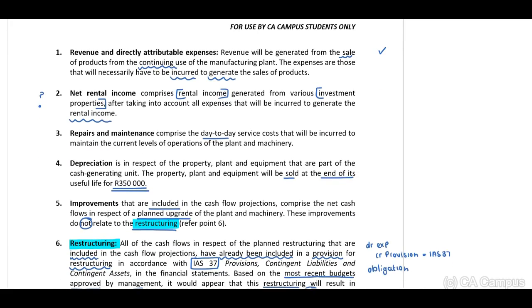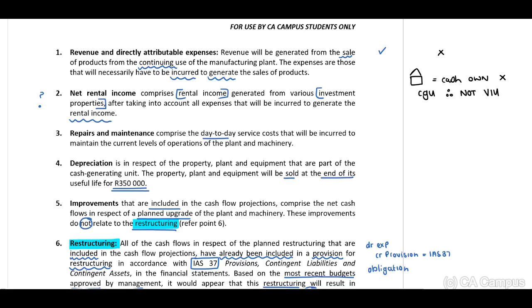Revenue. Guys, pretty straightforward. I can't identify any issues with this one. Therefore, I'm not going to include any discussions in terms of this. Rental income on investment property. Now, when you think about this, guys, investment property can generate cash on its own. Therefore, this cannot be part of our cash generating unit. Therefore, our rental income cannot be included in our value in use calculation.